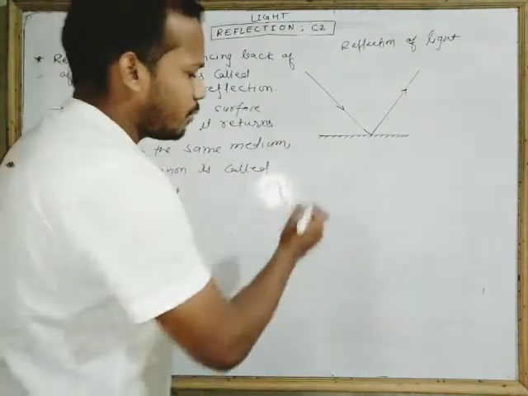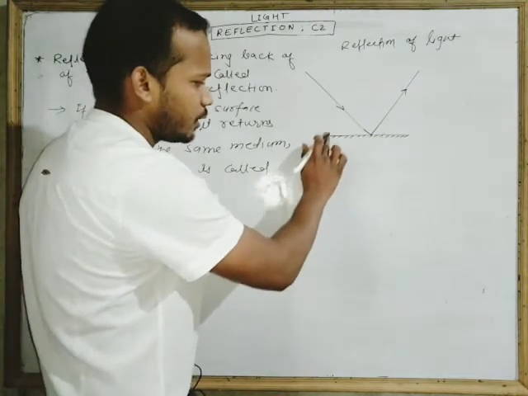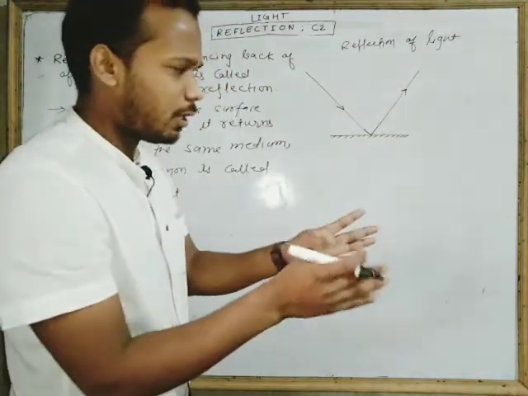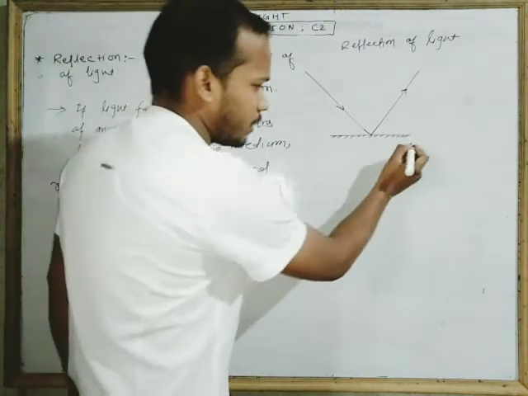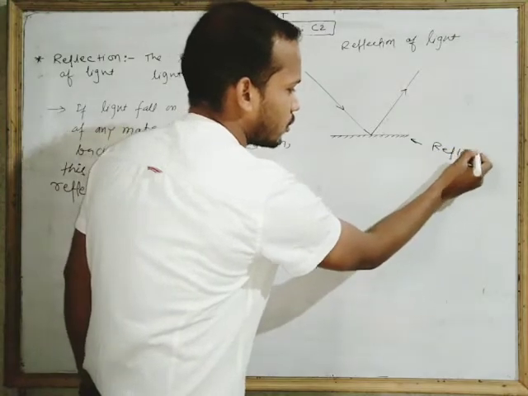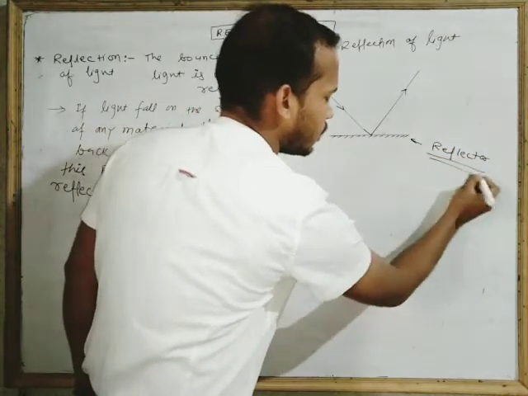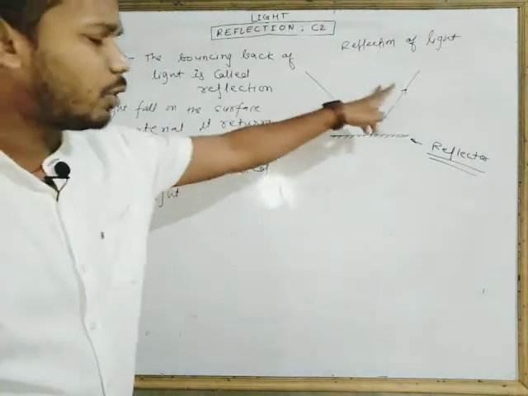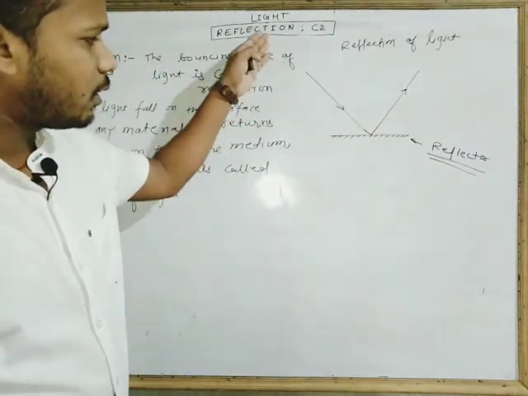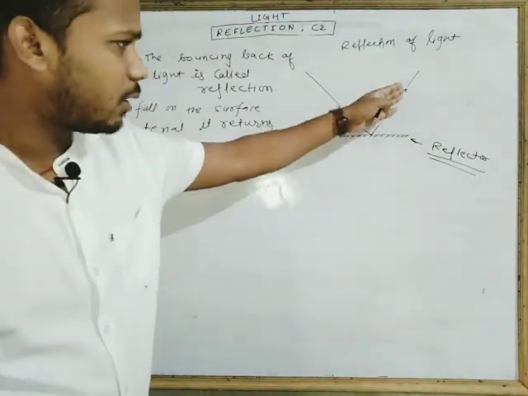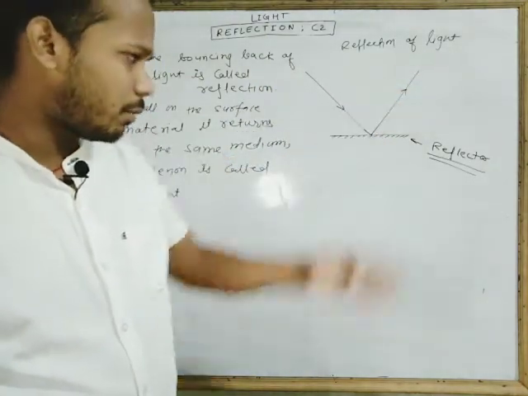So whenever any surface is used for reflection, that surface is given a special name, and that surface is called a reflector. This surface is called the reflector. And look, there are two definite rays. One is the ray which is coming towards the reflector, and another is the ray which is going away from the reflector.